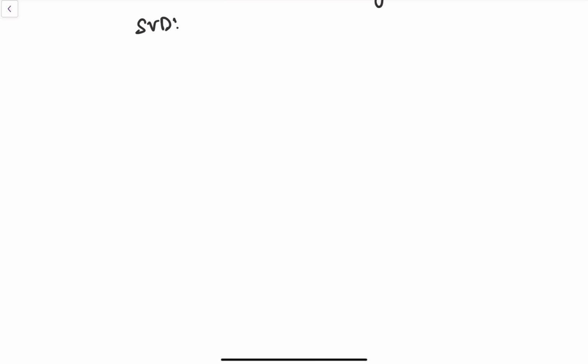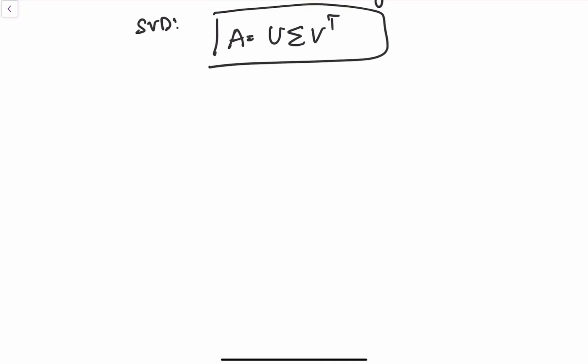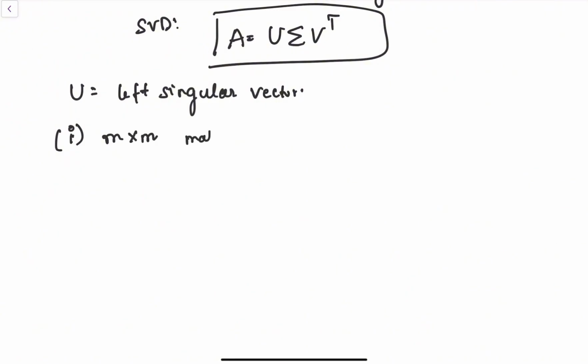When I say SVD, the first and foremost thing we have to know is the formula. The formula is A equals U sigma V transpose. Let us dissect everything one by one. U is also called the left singular vectors. U is an M by M matrix.